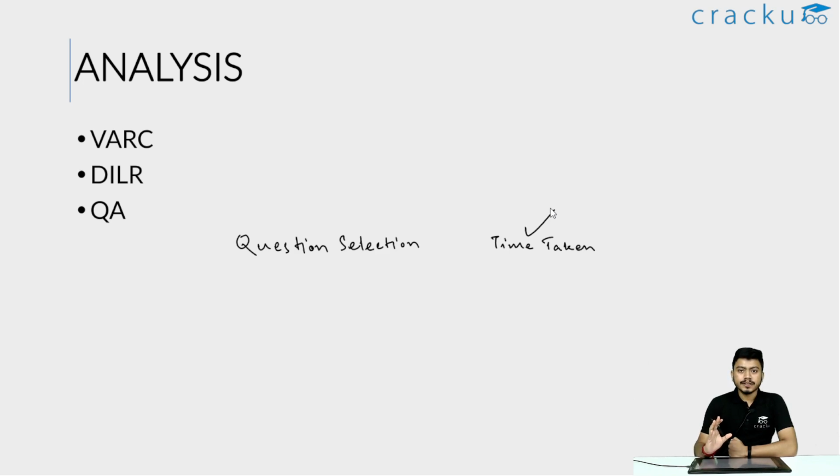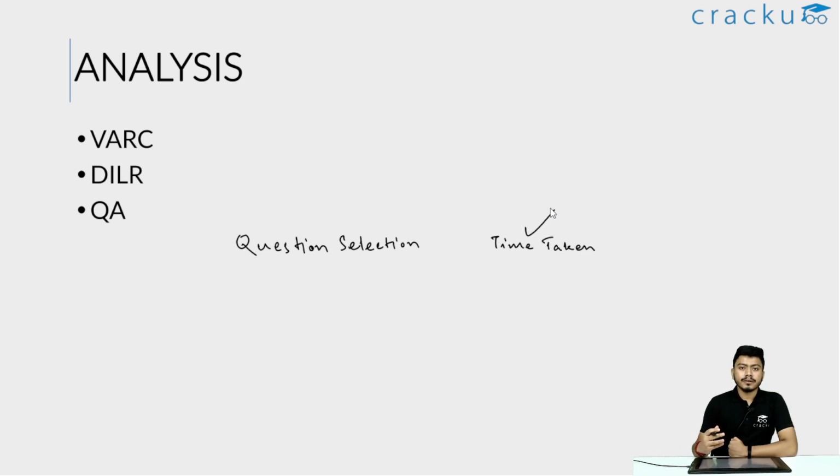In VARC, you need to make sure that you are distributing your time properly among the VA and the RC sections. If RC is your stronger suit, if you can get more marks in RC by attempting more questions, try to give more than necessary time in RC and minimize your time in VA. Similarly, if VA is your stronger suit and RC is a place where you are not very good in, try to maximize your time in VA. You can record these things over a few mocks and see which is your stronger section.